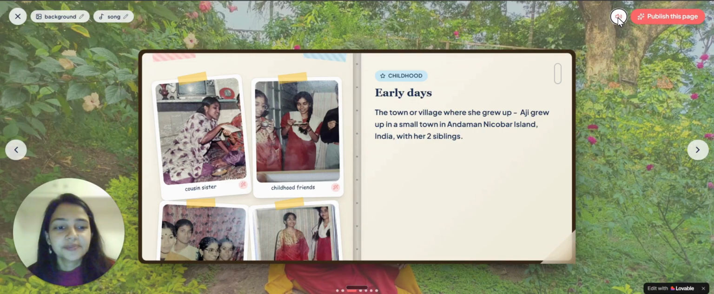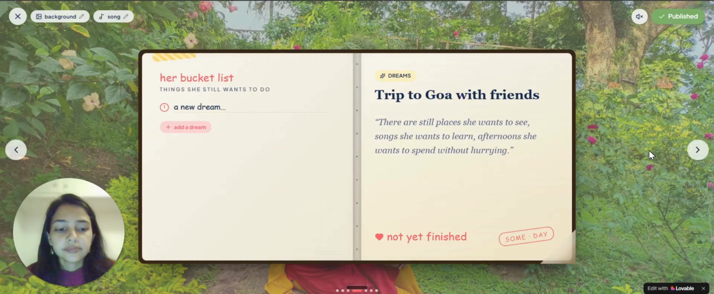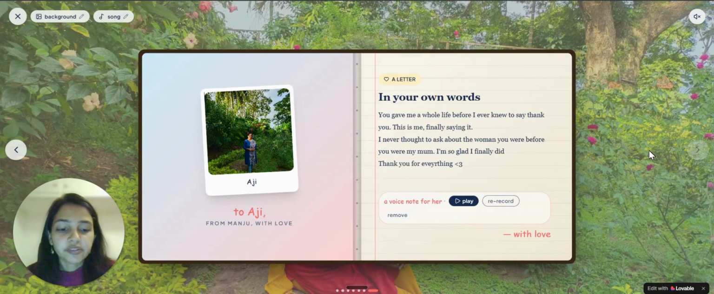I'll just pause it for now. It takes everything entered across every chapter and weaves it into a continuous narrative. And for her dreams, the pages of the book face forward. Each one becomes like a real bucket list plan. And the very last page of the book belongs to you, a letter written by you to her, in your own words and a voice note. So when she opens it, she doesn't just read your words, she hears you say them.